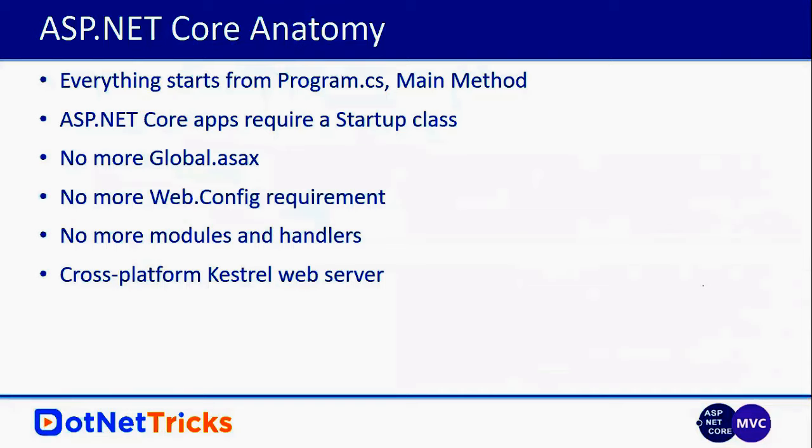So everywhere you can deploy your ASP.NET Core based application. If you are already using a Linux based server, you don't need to purchase a Windows based server. On your Linux based server, you can deploy your ASP.NET Core application. So ASP.NET Core you can run everywhere, but ASP.NET MVC 5 not.